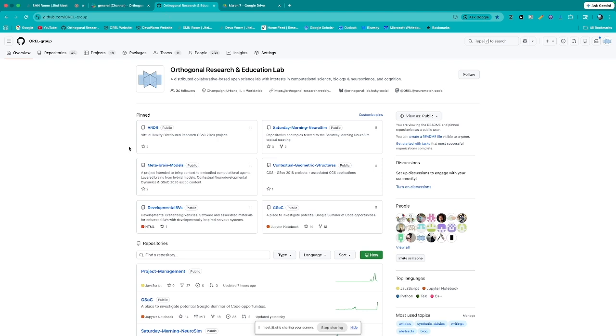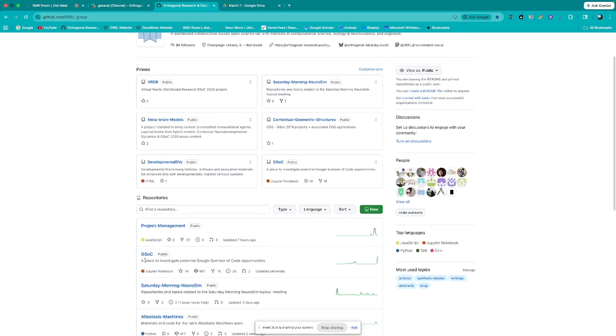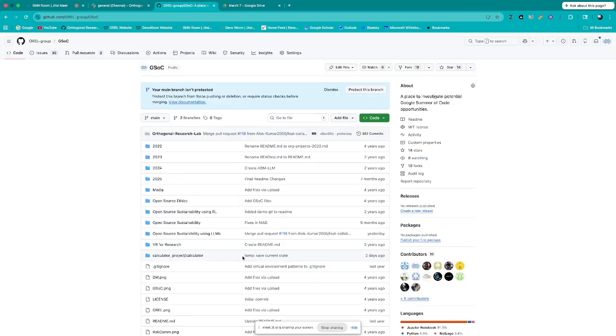So this is our organizational GitHub. And if you've been contributing to the projects, you see that there's this GSoC repository. So this is for the open source sustainability projects. If you're trying to contribute to Devo Graph, we have a separate Devo Learn organization where there's a Devo Graph repository there, and that's where you would do pull requests and look at the open issues. This is our